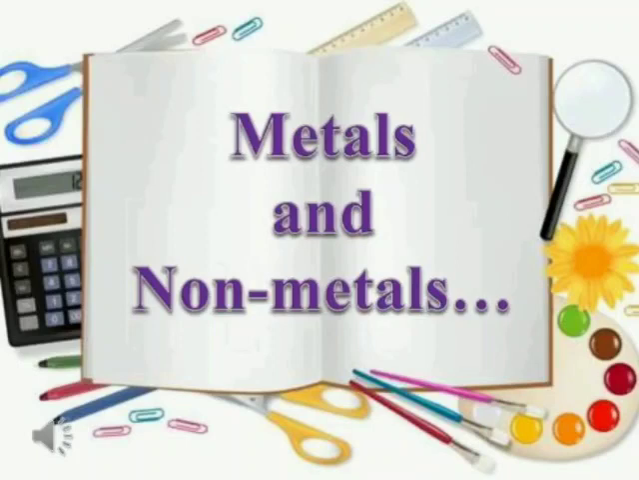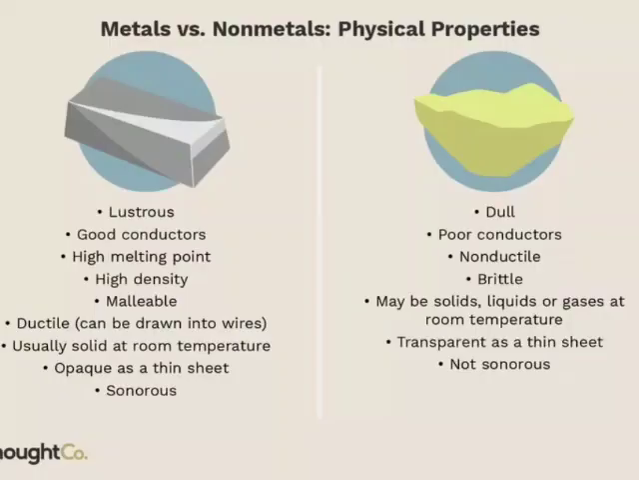Physical properties are those that can be observed without changing the identity of the substance. I repeat, those properties that can be observed without changing the identity of the substance. Some examples of the physical properties are color, hardness, physical state, etc. Now, first of all, we will discuss the physical properties of metals and then compare them with non-metals.